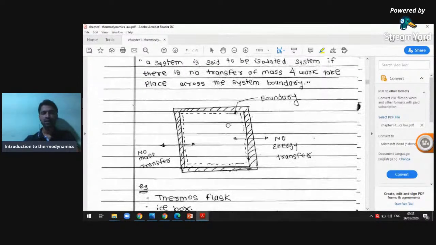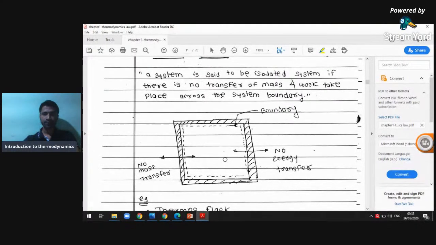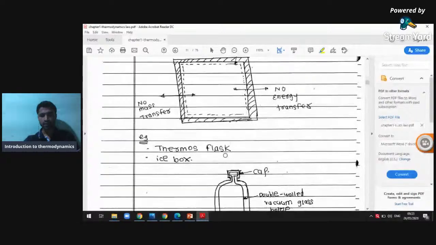Now we see a few examples of an isolated system. In an isolated system, there is no transfer of mass and no work takes place across the boundary of the system. So this is the isolated system. If we take the example of a thermos flask, it is also one.